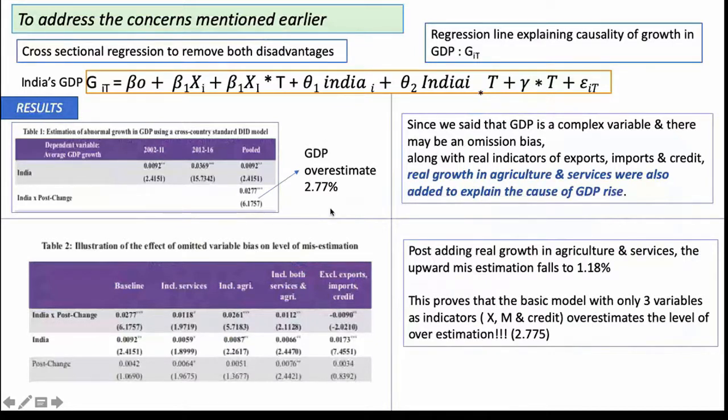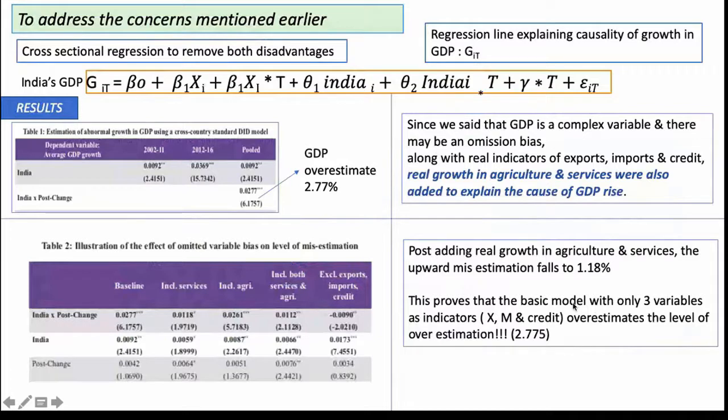And it's very clear and intuitive that agriculture's growth, like more agricultural produce, will contribute to higher GDP, and more produce of services, more trade of services will also contribute to higher GDP. These two variables were not included as explanatory variables in GDP, which is why such a huge residual amount was only whole and sole attributed to methodology change.